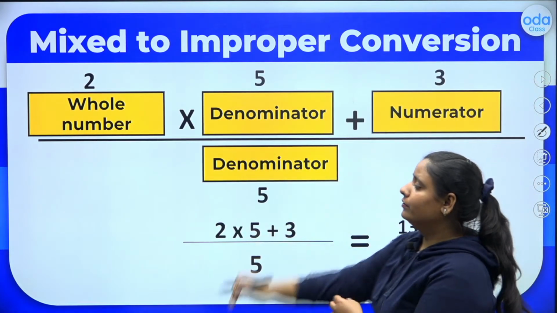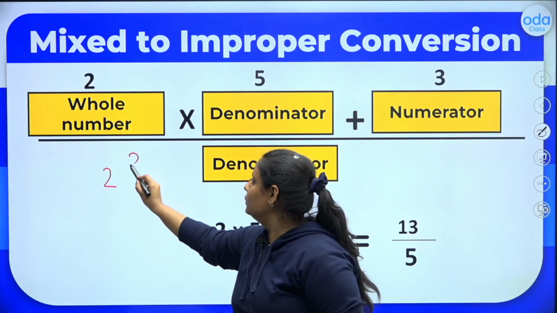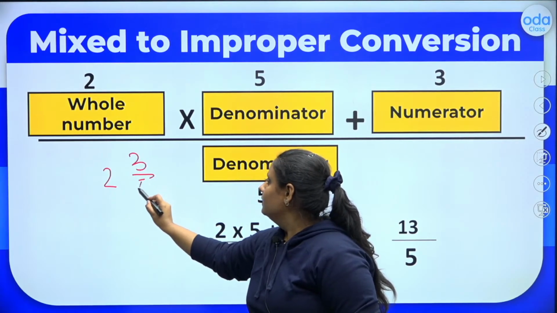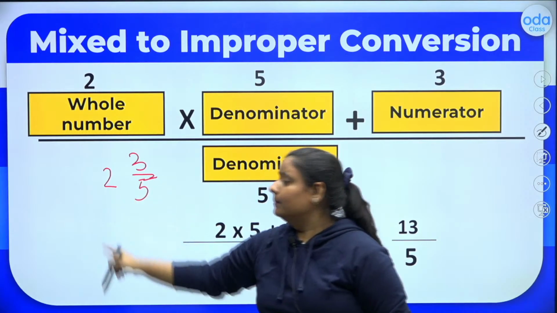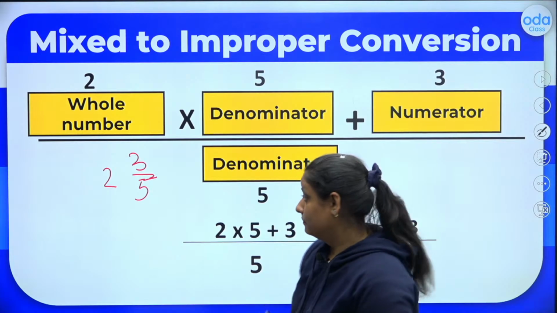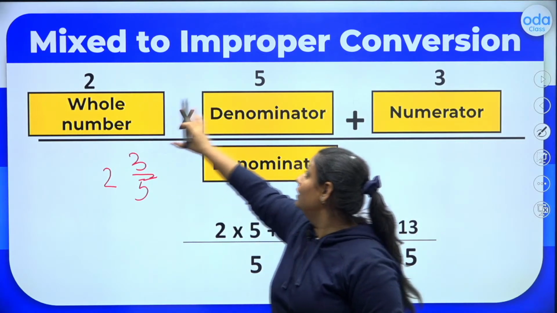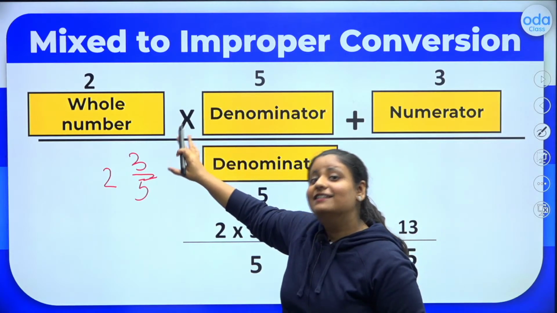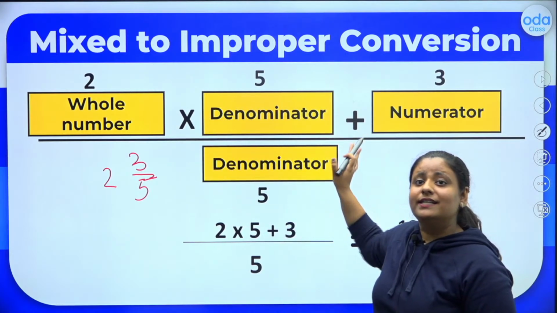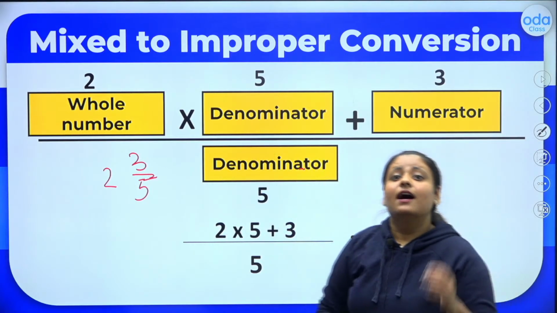You all know how to divide. We know that in the mixed fraction 2 3 by 5, 2 is the whole number, 3 is the numerator and 5 is the denominator. So, we will write 2, multiply the whole number with the denominator, add the numerator to it and divide the whole quantity by the denominator again.